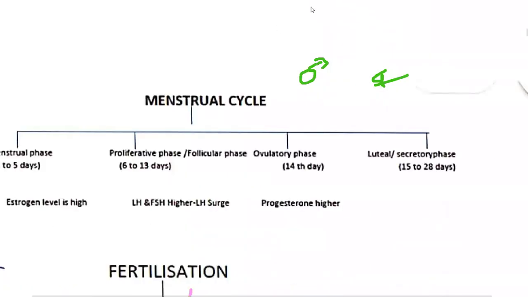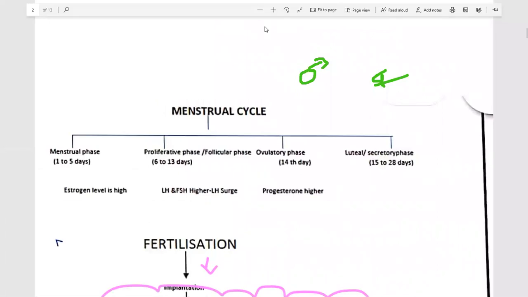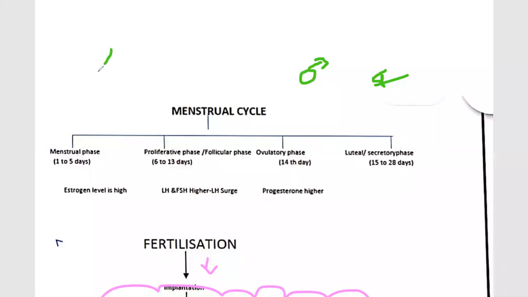On the basis of the different types of cycles that take place in organisms, we can classify them as menstrual cycle and oestrus cycle. The menstrual cycle, seen in females, consists of 4 phases. Menstrual phase is of 1 to 5 days.